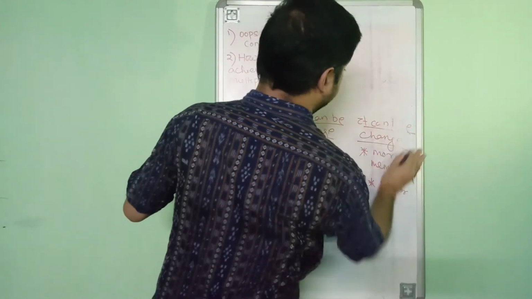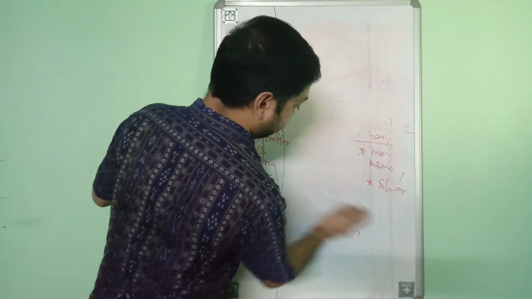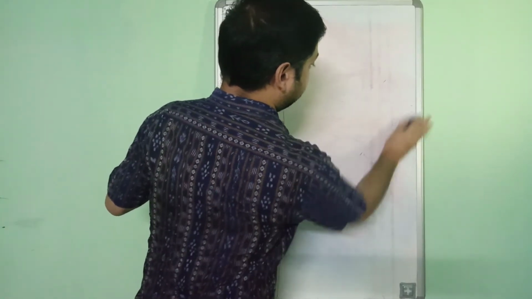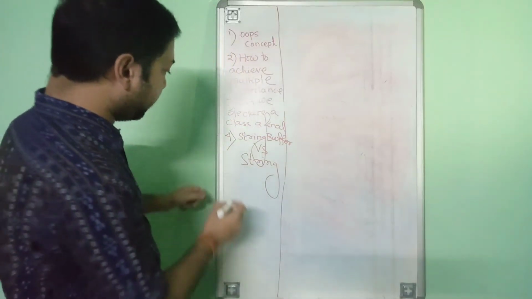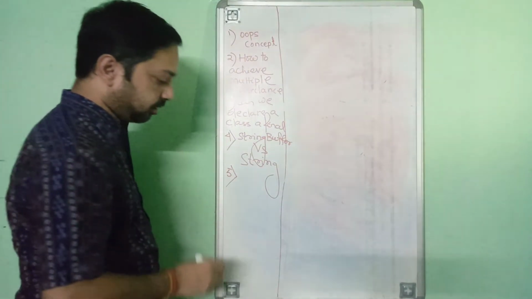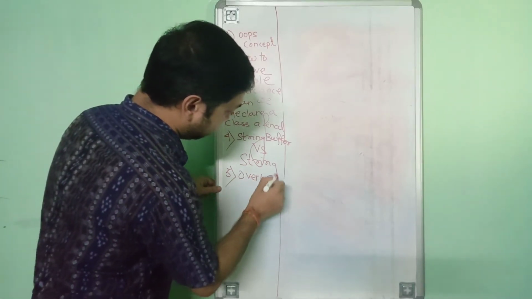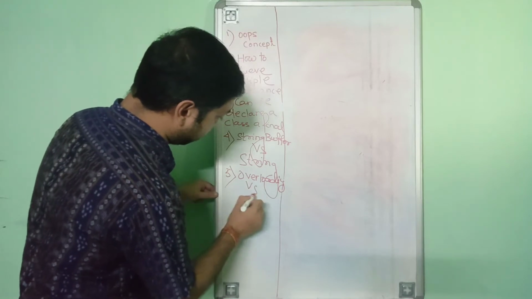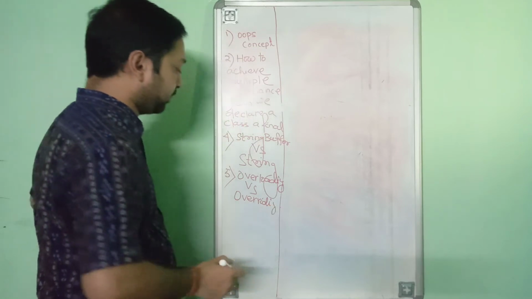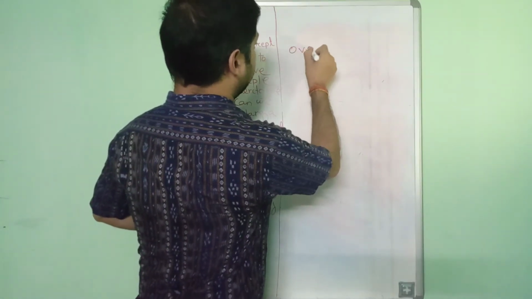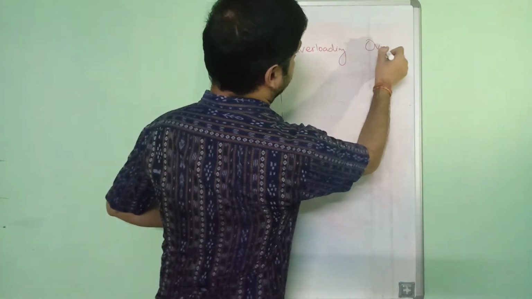So now let us move to the next question, question number 5: overloading versus overriding. What is method overloading and method overriding? As you already know, these are very important concepts. One is overloading, another one is overriding.